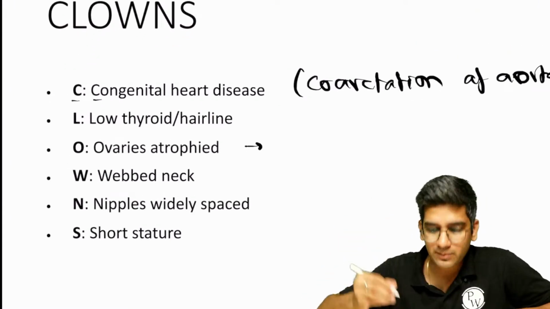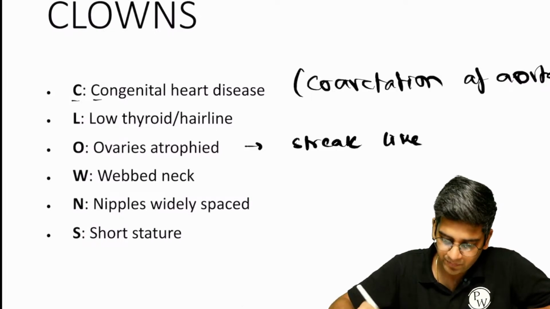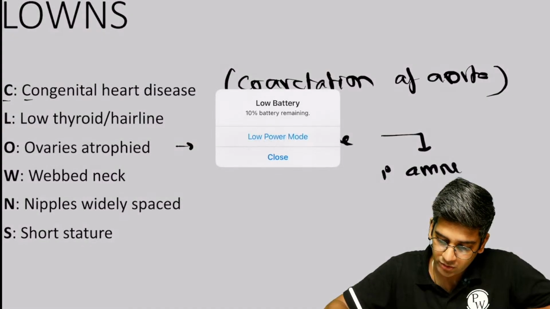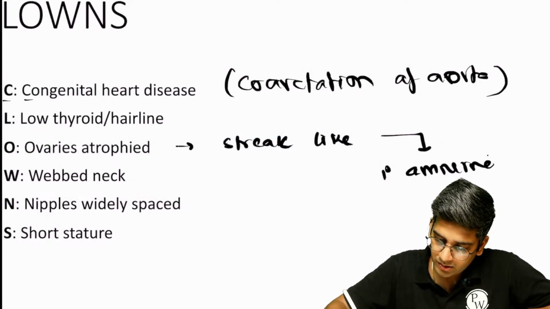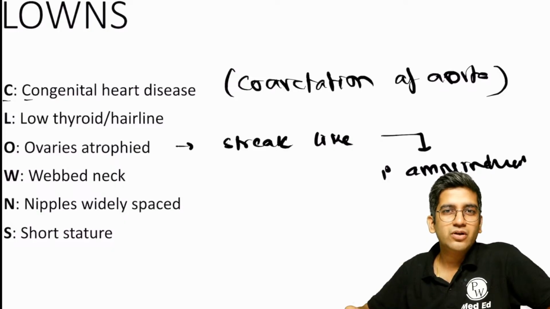What's the special term given for this? That can come in an MCQ. Streak ovaries. Because of this, the patient may present with primary amenorrhea. The kids might not menstruate because the ovaries are not functioning. There's no ovarian function at all, so you'll have primary amenorrhea.